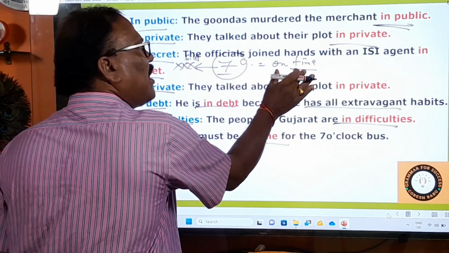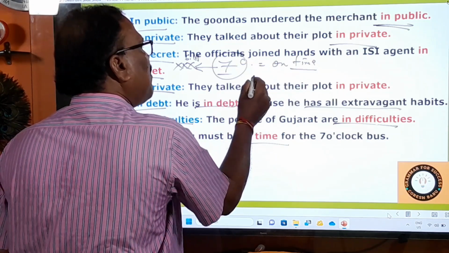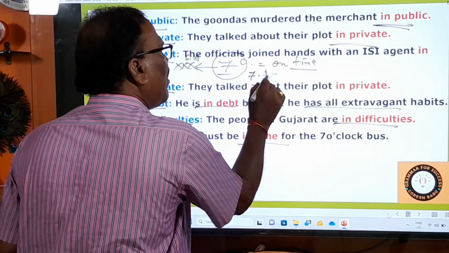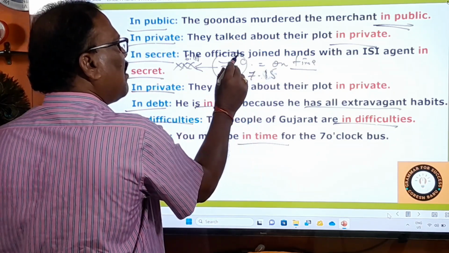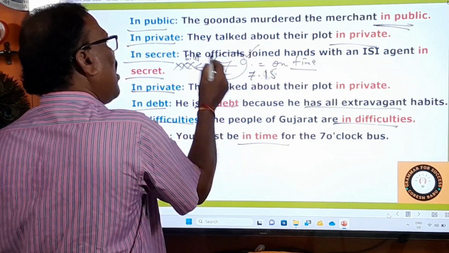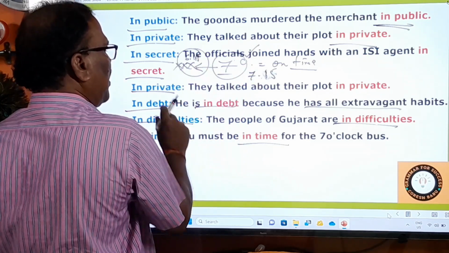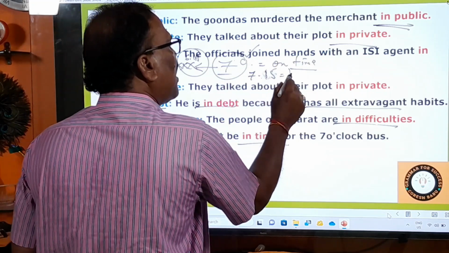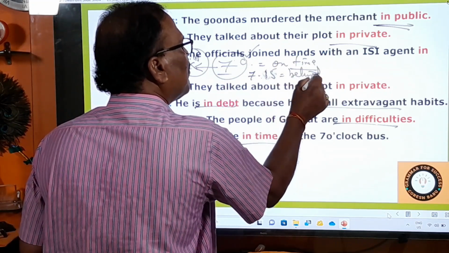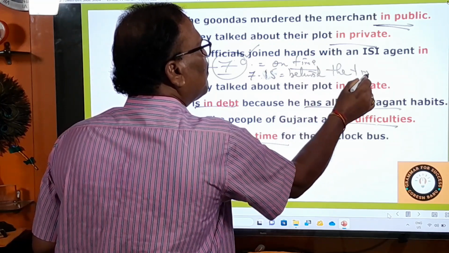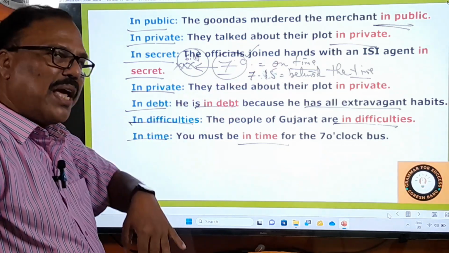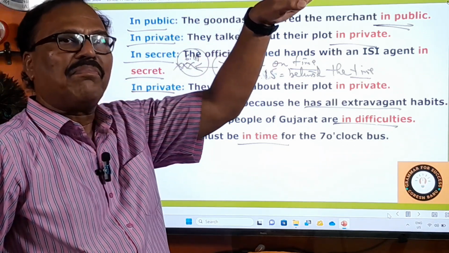Exactly at that time is on time. And after some time, late, means you went at 7:30, or 7:10 or 7:15. The bus starts at 7 o'clock. You have reached the bus station in time. You reached the bus station on time. You reached the bus stand behind the time. So these three phrases you must understand: in time, on time, behind the time.